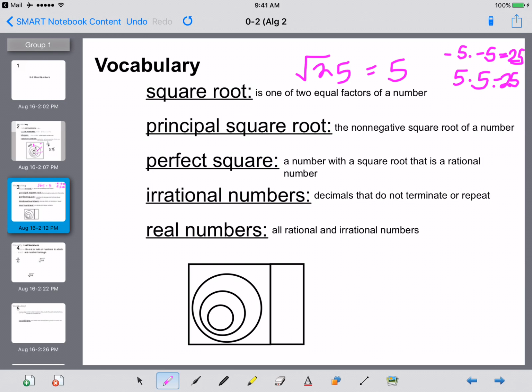Or if you type in some crazy thing, like the square root of 3 is like 1.73205 continuing on forever. It doesn't have a pattern. It's irrational. So your irrational numbers are over here in their own land if we were to continue our chart from the other page. And then rational and irrational numbers all fall under the category of real numbers.